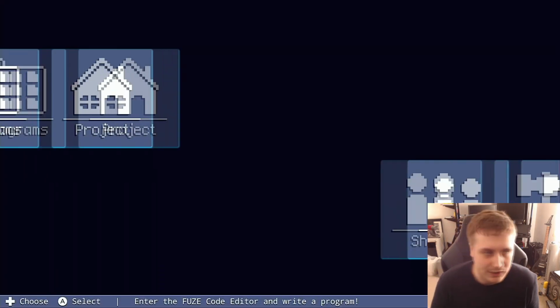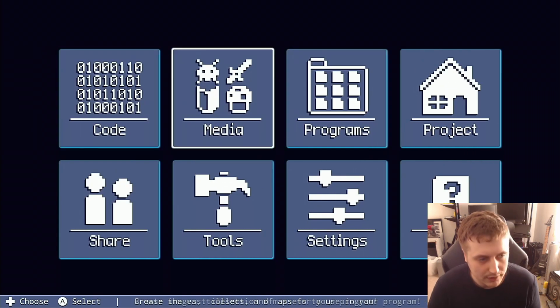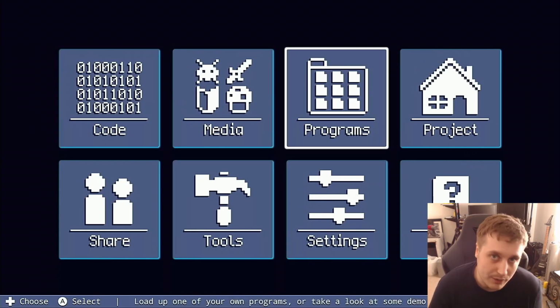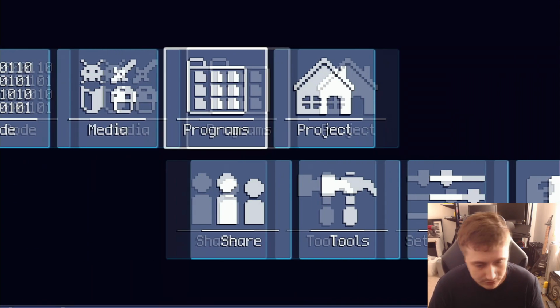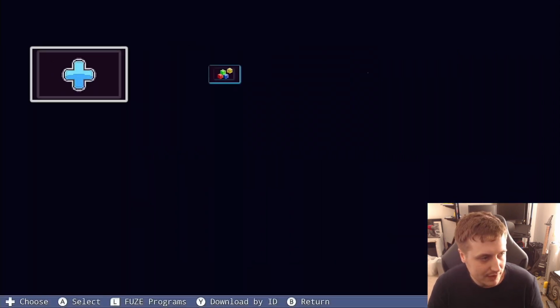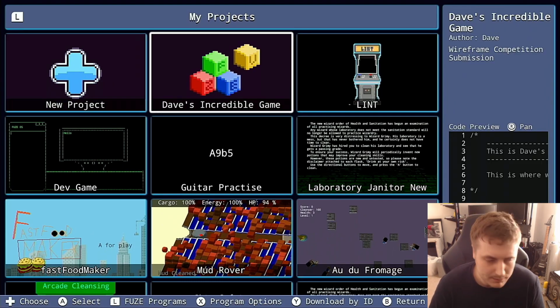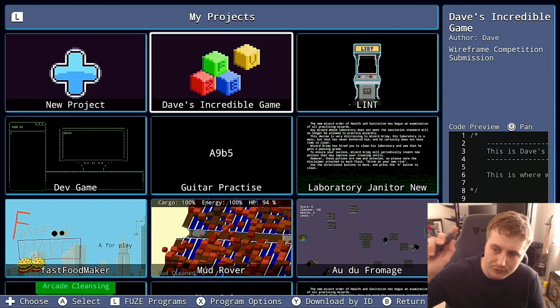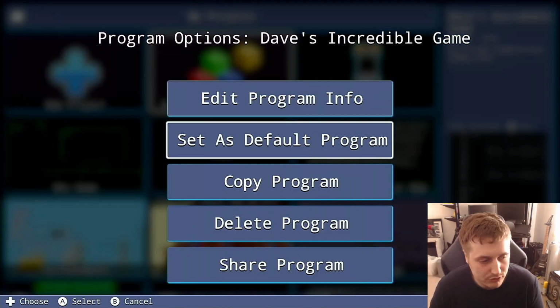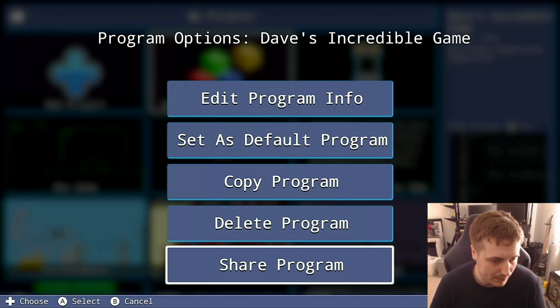Now let's go through the actual submission part. So it's exactly the same as just sharing and submitting a program via the download code share that we do for the game jams. So to do that, we go into programs. Let's navigate to our project, Dave's Incredible Game. Here it is. If we press the X button on the Joy-Con, then we can see the program options, and we're going to select Share Program.